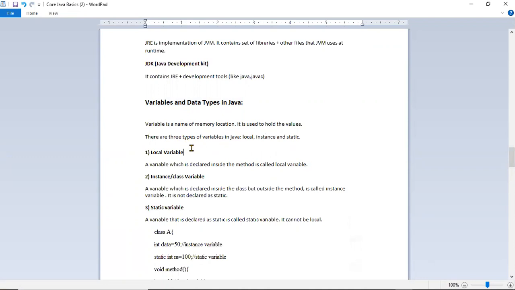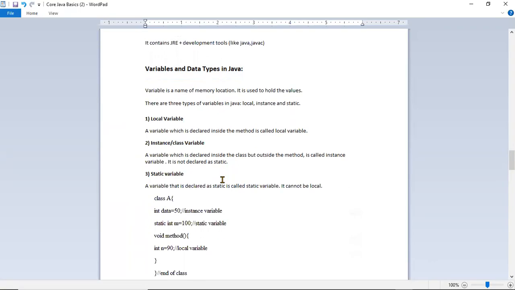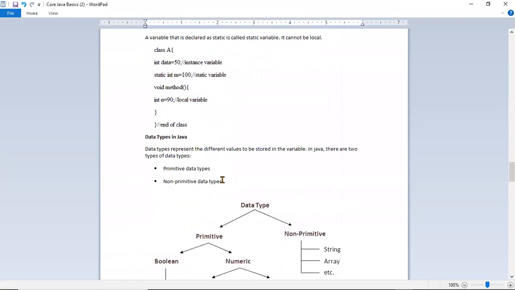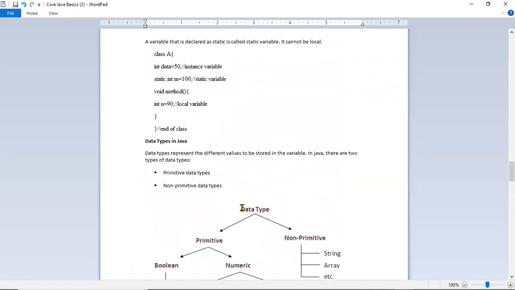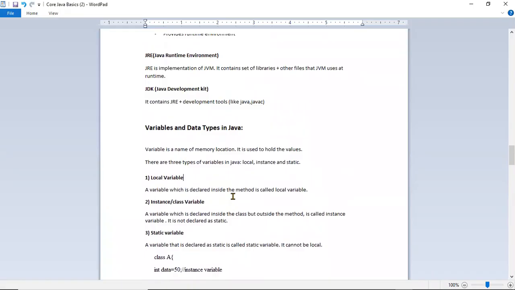Multiple data types: primitive and non-primitive. Primitive types include character, integer, floating point, boolean, byte, short, and all. I will talk about them. Data types is one thing. Variable types: what types of variables does it support?